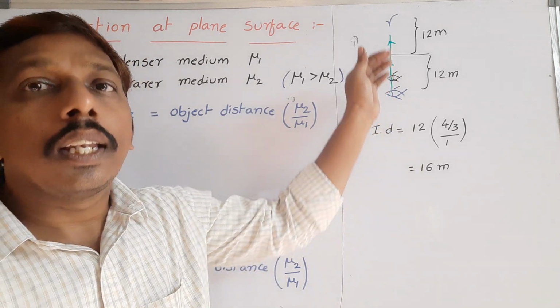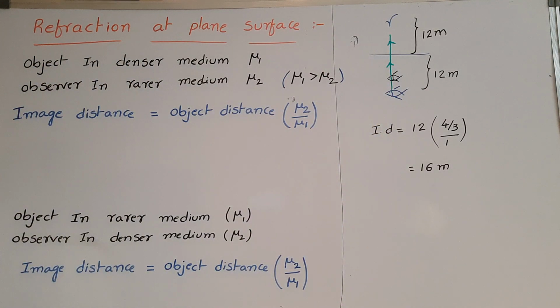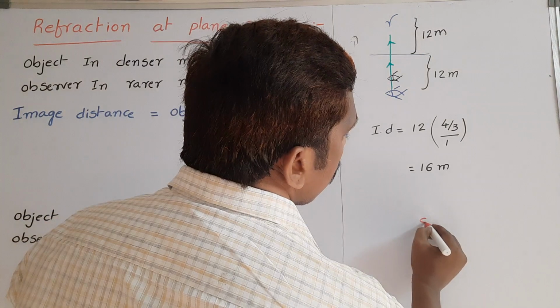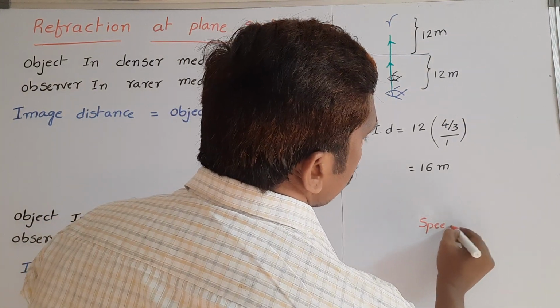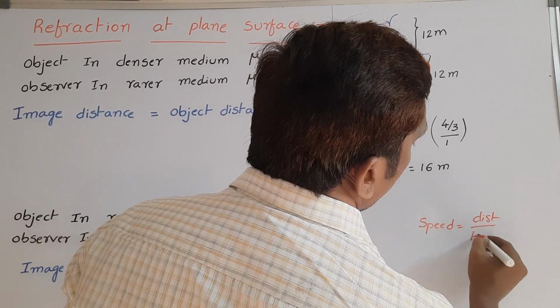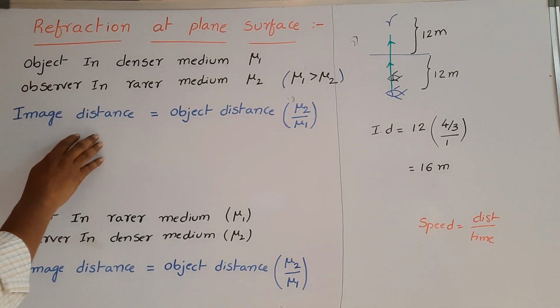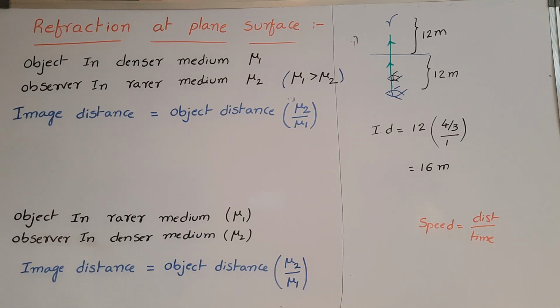So the fish appears at less depth than the original depth. Sometimes they will ask how the speed appears. Speed means distance divided by time. So speed is equal to distance by time. In this case, we can write image distance divided by time, which gives the speed of the image.